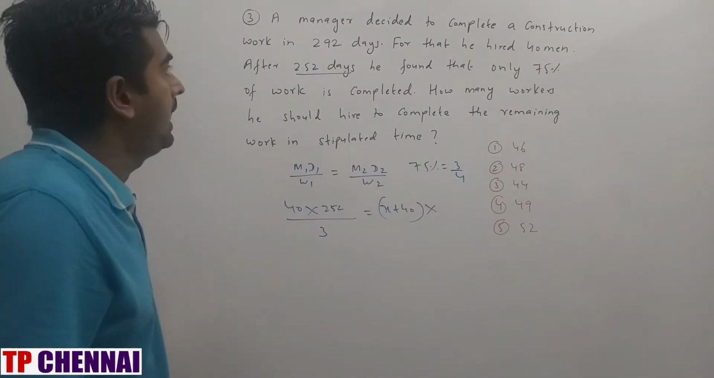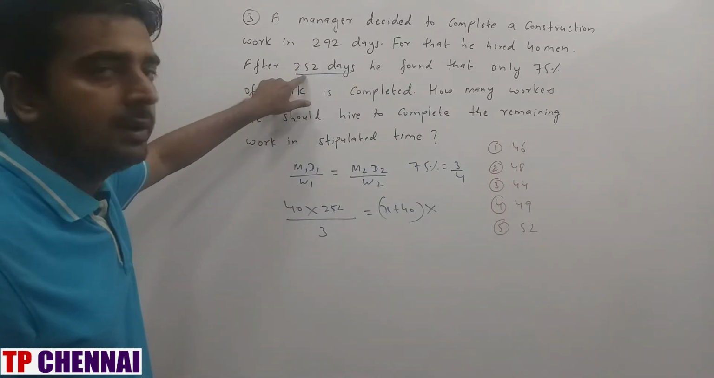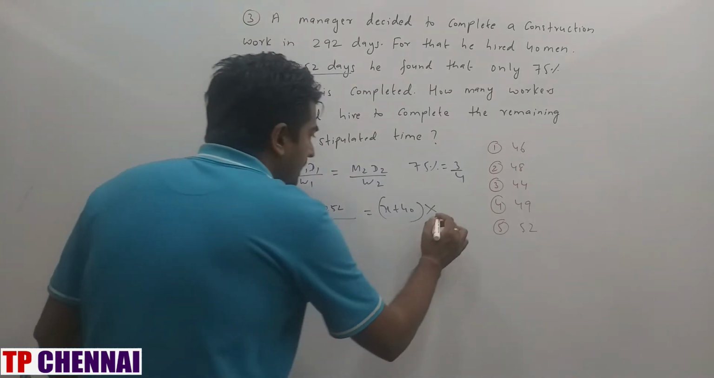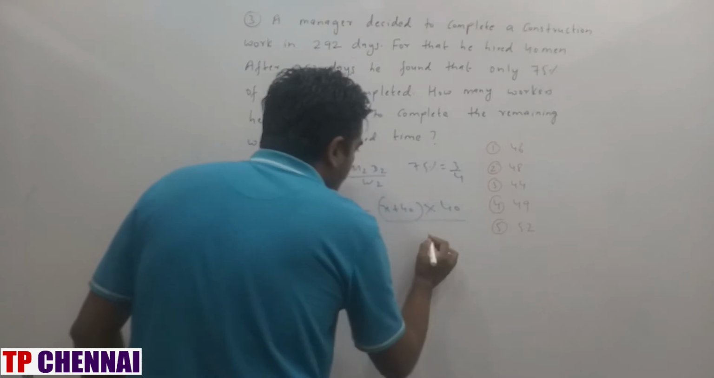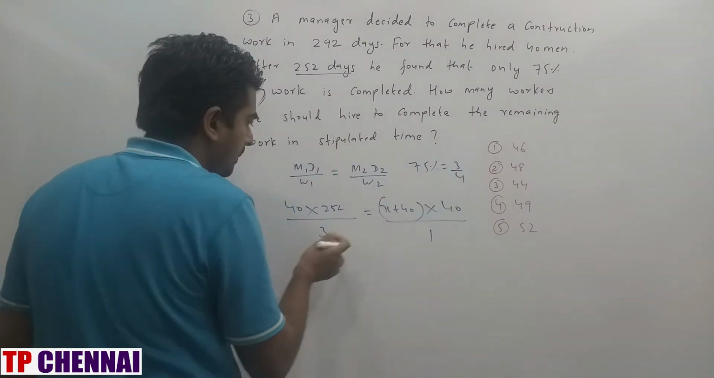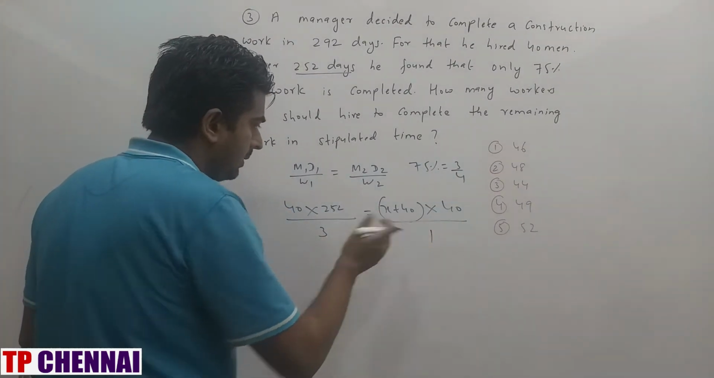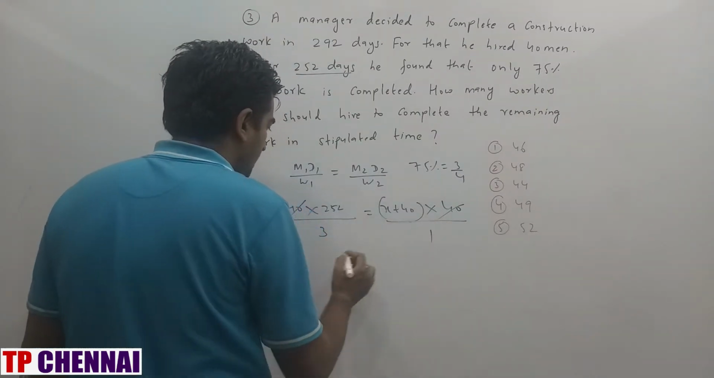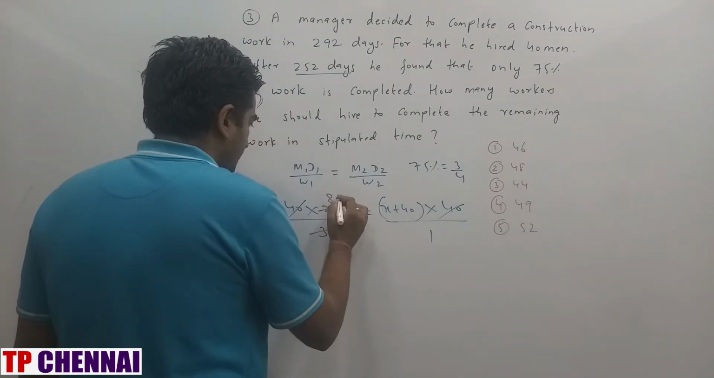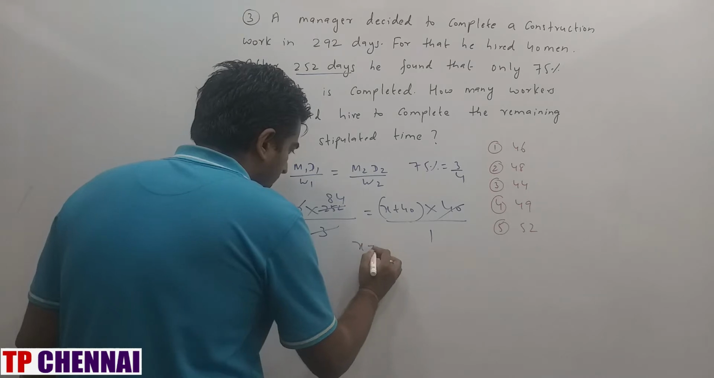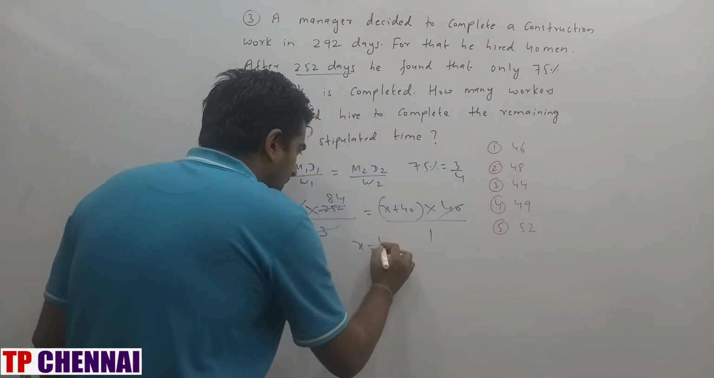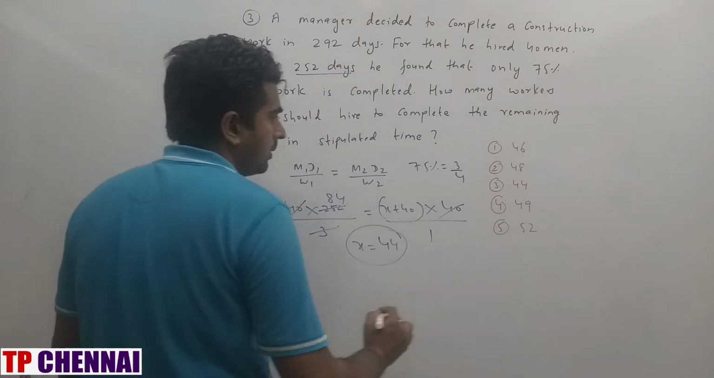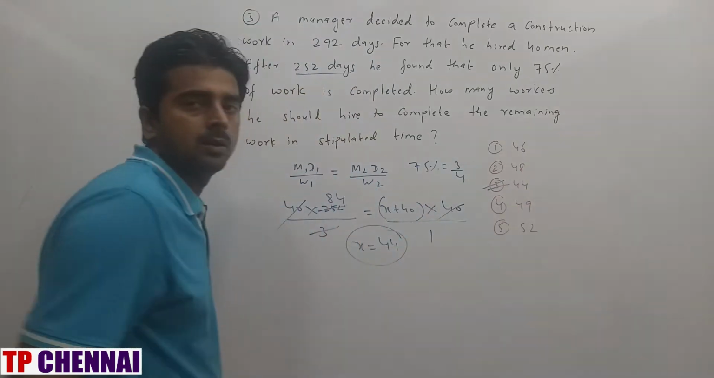D2 is how much? Out of 292, D1 is 252. So remaining will be 40 divided by 1, because out of 4 part, 3 part is work. Work is 3 here, work is 1 here. 40, 40 gone. So x is equal to 84 minus 40, which is 44. My answer is nothing but the third option.